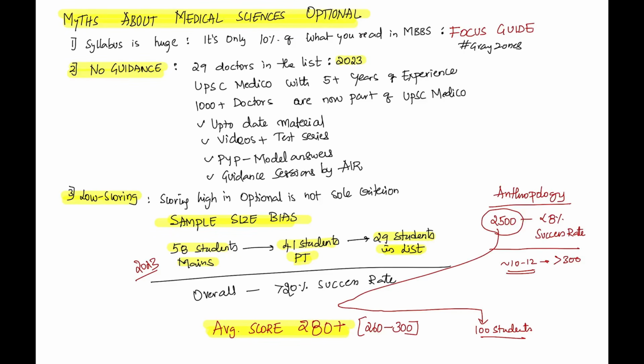Look at the success. It is more than 40%. Those who have guided. There are few students who are not part of UPSC MEDICO. Those are the students who are not happy with medical science most of the times, because this exam, medical science optional, like your NEET PG preparation, requires guidance, requires the help of your mentor, because it's a difficult exam, difficult nut to crack.